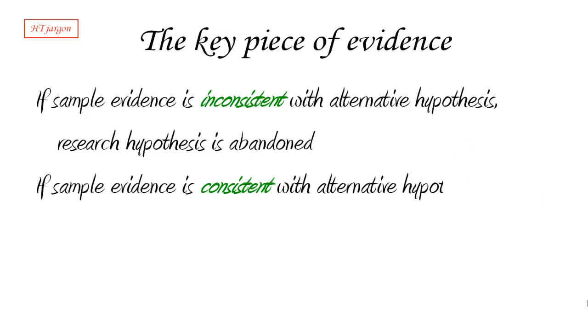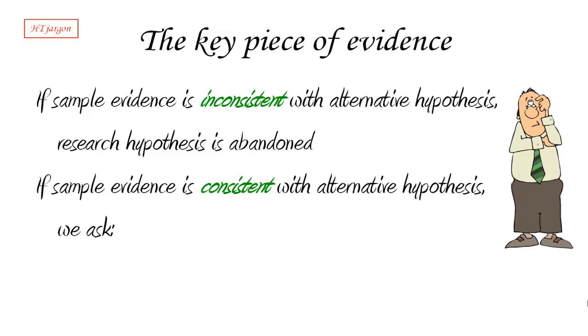On the other hand, the sample evidence may be in fact consistent with the alternative hypothesis. It is in fact possible that our sample tells us, yes, in the sample, the jumping jack people had a higher mean heart rate than the knee bend people. Well, in that case, you may want to jump to the conclusion and say, oh, therefore our alternative hypothesis is in fact true. Well, not yet. Can't do that. And this is really the big problem with hypothesis testing and with statistical analysis in general.